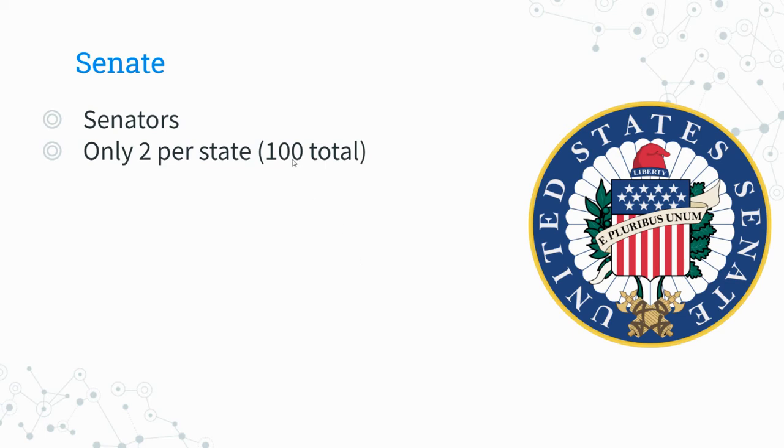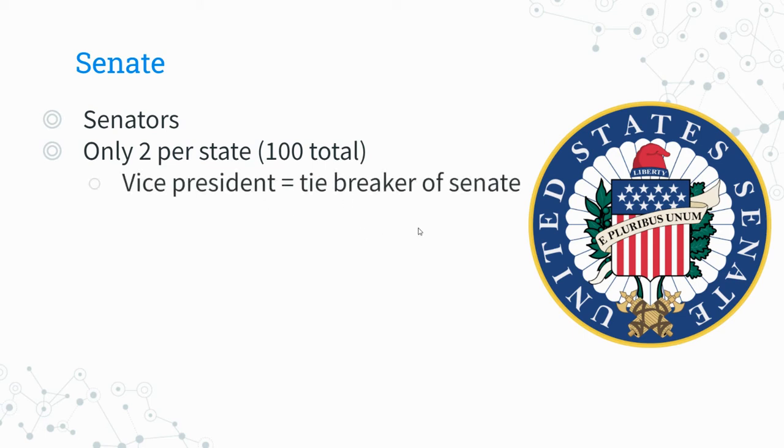Now you might be thinking, that's 100 total. So if they vote on something, they could tie. Well, that is one of the few jobs that the vice president has, is to be a tiebreaker in the Senate. So the vice president gets to break any ties that happen.